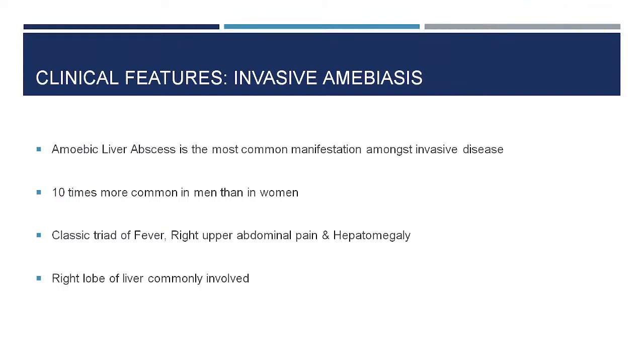It presents with a classic triad of fever, right upper abdominal pain because of the liver abscess, and hepatomegaly. So, that is very much as per the location of pathology. The patient will have fever, right upper abdominal pain and hepatomegaly, and most of the time the right lobe of the liver is involved in amoebic liver abscess.